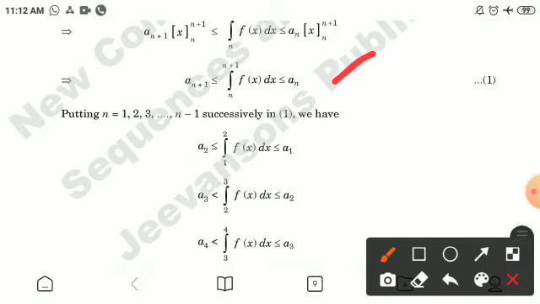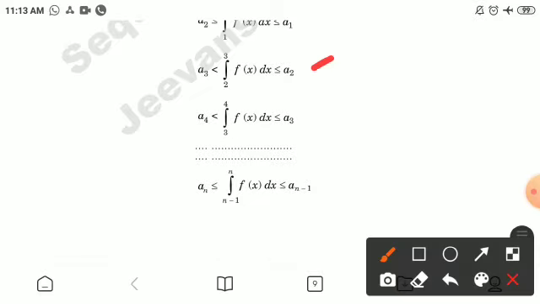Putting n equal to 1, 2, 3, and so on up to n minus 1 successively in the first, we have the integration of f(x) with limit from 1 to 2 lying between a_2 and a_1. The next identity becomes this one, and the last one is the integration of f(x) dx with limit from n minus 1 to n lying between a_n and a_(n-1).